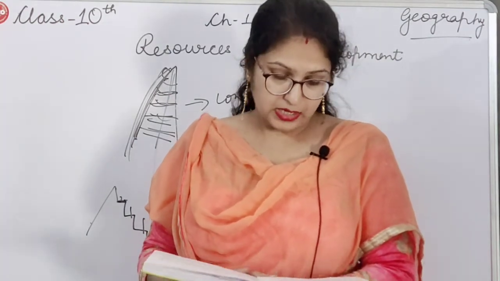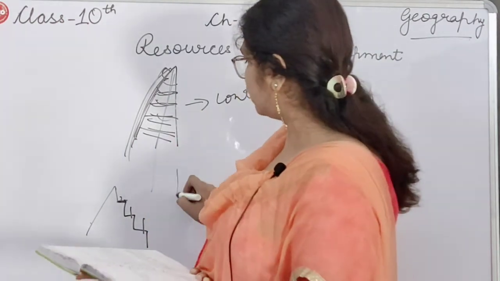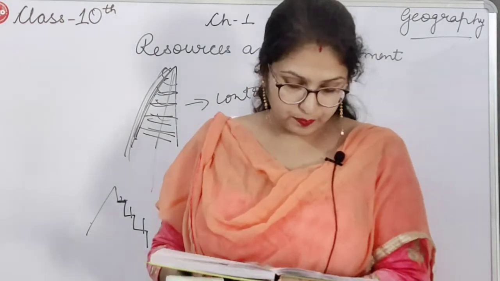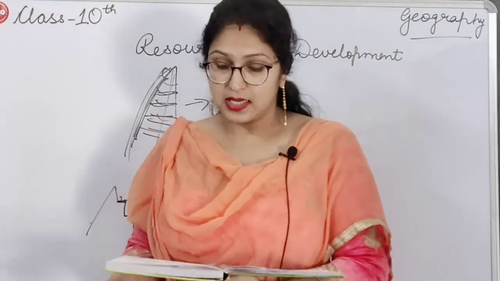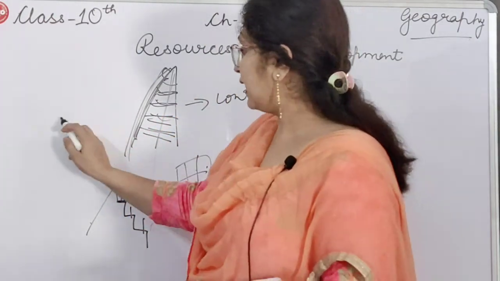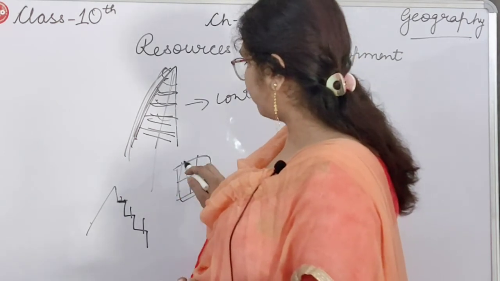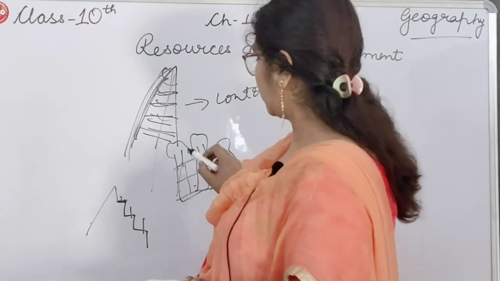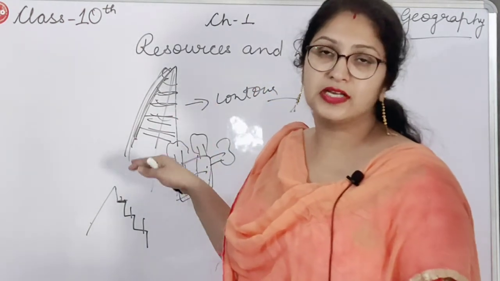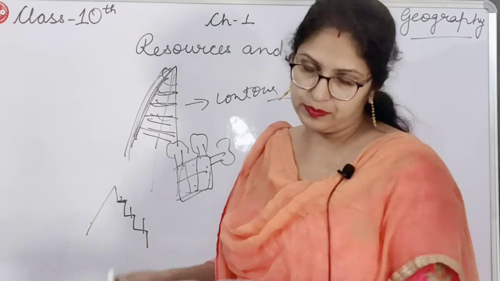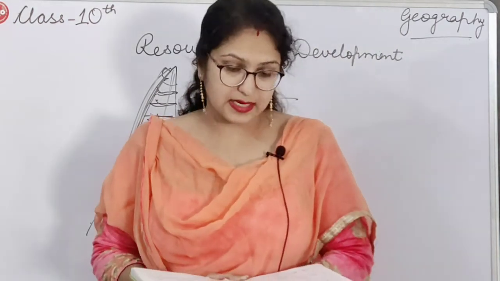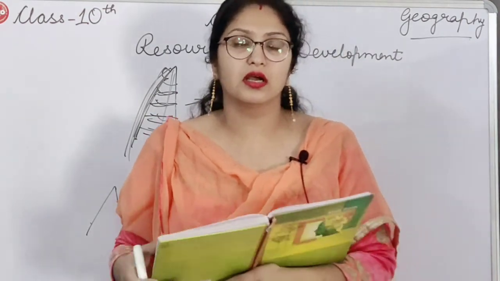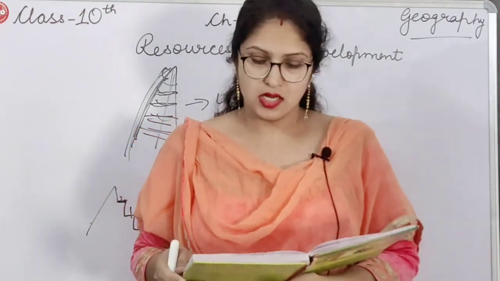Then strip farming. In strip farming, strips are made on the land, and the land is divided for different types of crops. Then shelter belts. Shelter belts can be grown: on a part of the land, big trees can be grown, so that the strong winds and rains cannot destroy the crops. Clear? And the last is the government. The government should also help us in conserving soil as a resource.